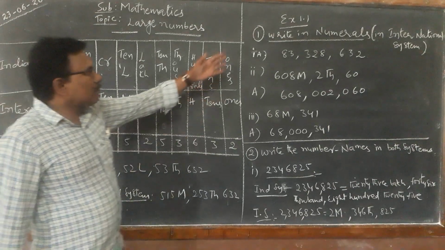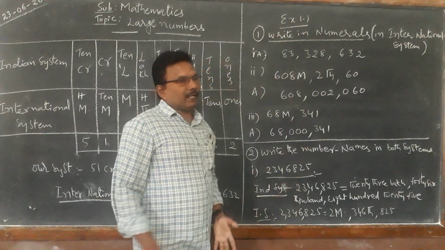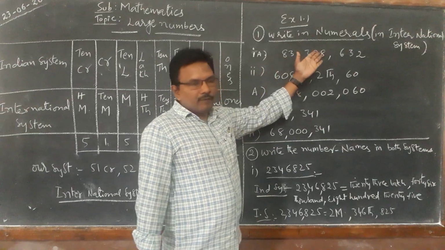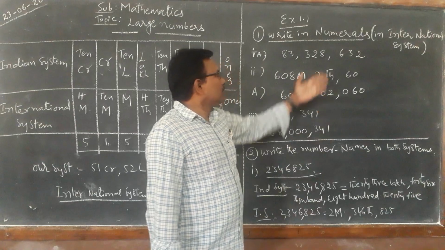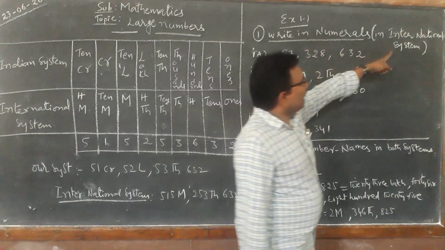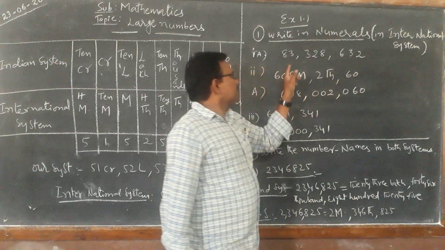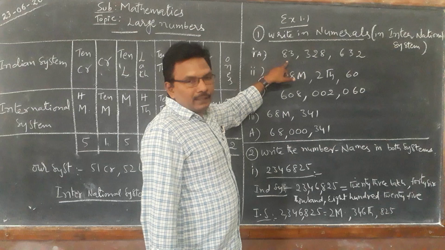If we come to the exercise, exercise 1, the first problem is given here. The first problem is given in words, and we have to write it in numerals using the international system. How to write it? Now see, the first problem is given as 83 million